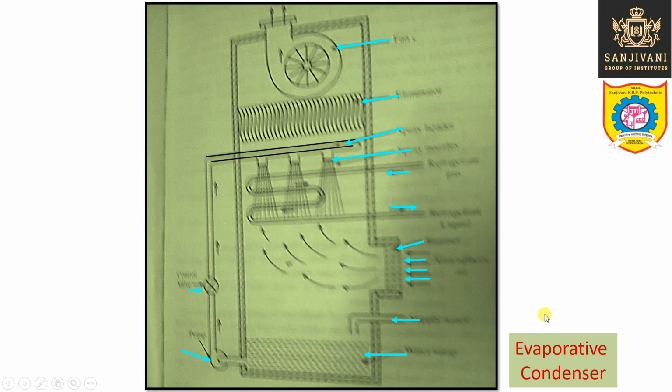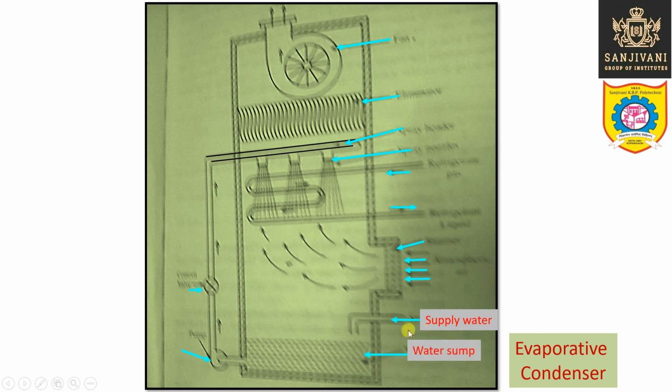So this is again the evaporative condenser. Let us study the various parts one by one, the various parts of the evaporative condenser and the construction and working of the evaporative condenser. So first of all, this is the supply water or the makeup water. So water is supplied to this particular tank. This is a tank or the water sump.